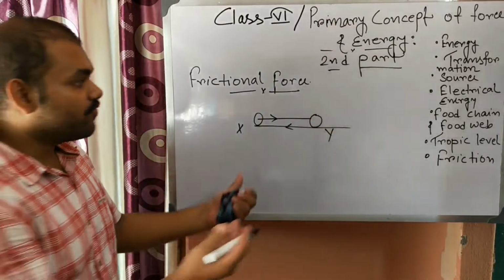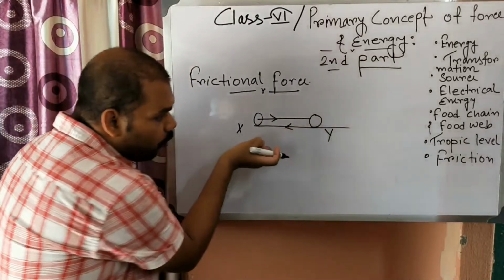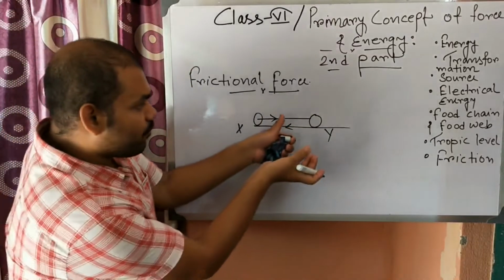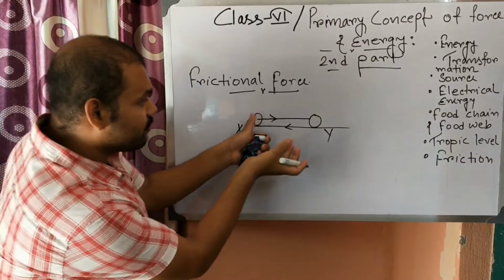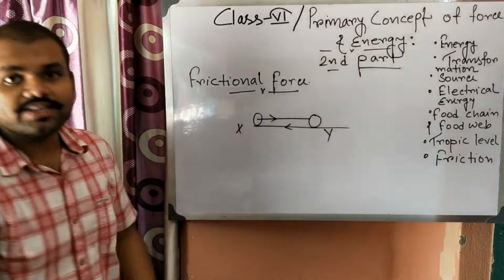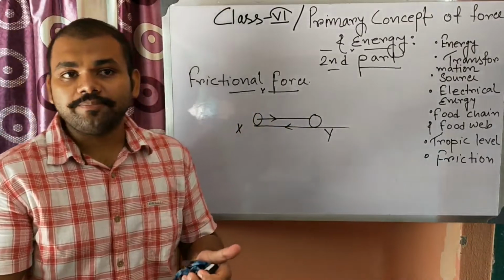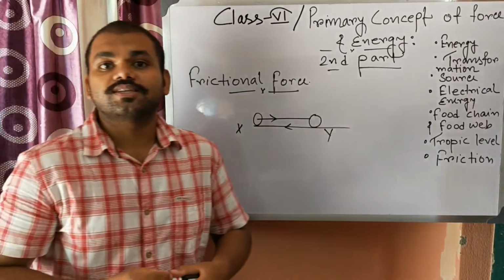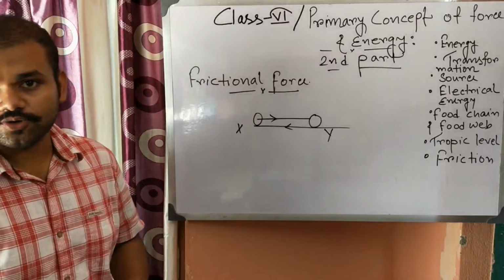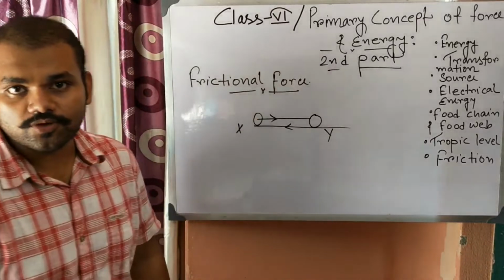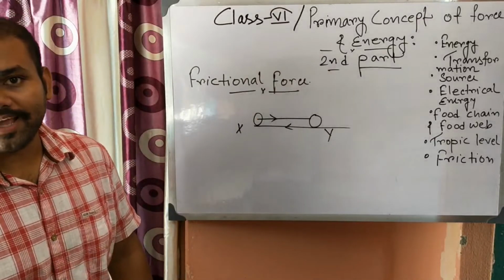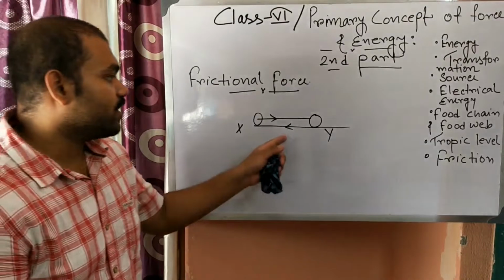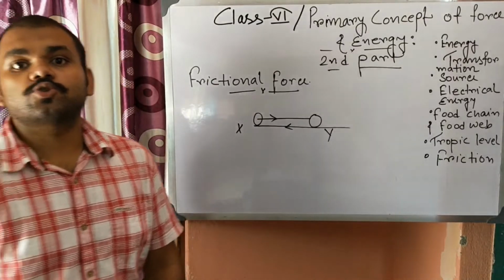It will try to hold the body, and that's why after some time the body stops, because no external force is given after the previous force. Initially you give a particular force, but after that you do not apply a continuous force, so after some time it will stop.